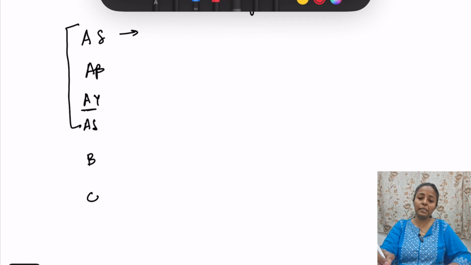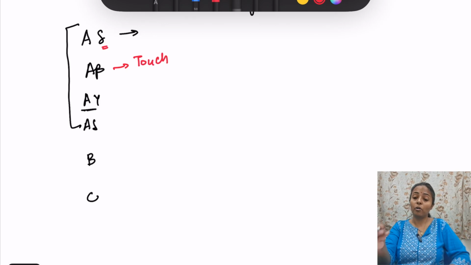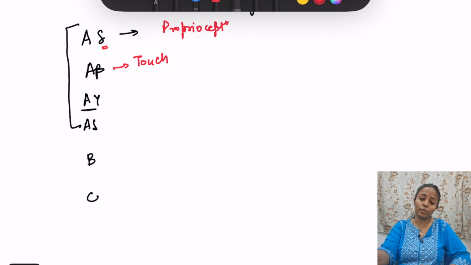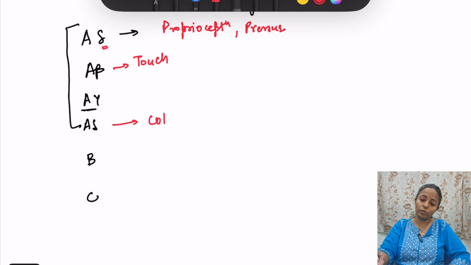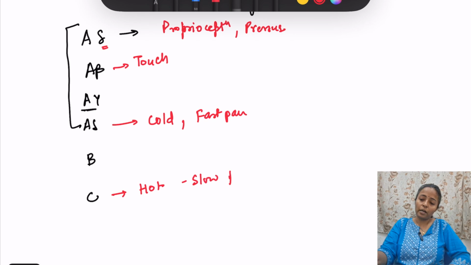So A beta is for touch. A alpha also is for proprioception, important. A alpha is for proprioception, pressure also. A beta for touch. A delta is for cold. Then C fiber is for hot. A delta and C are also for pain. A delta for fast pain and C fibers for slow pain. Okay. How do I remember?